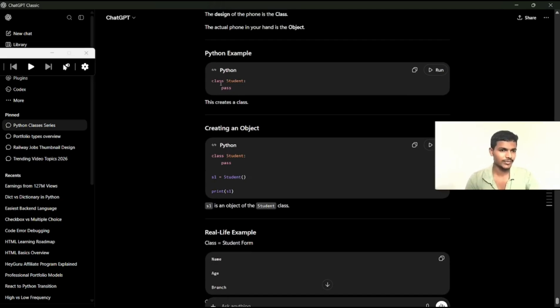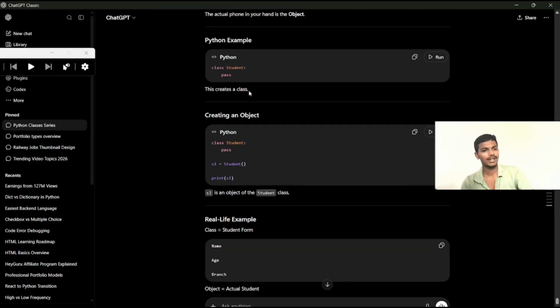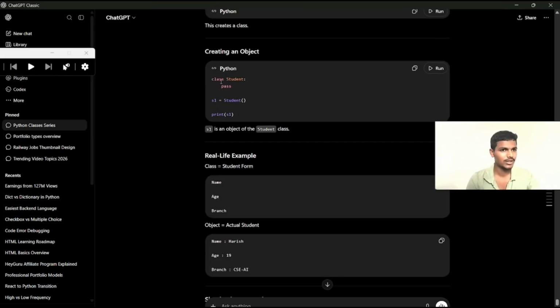Okay, class student. This is the class keyword, and Student is the class name. The colon is used to write the code. This creates a class. Now we are creating objects for the class. From every class you can create many objects. If you want 20 objects, you can create 20 objects from one particular class. Many people ask how many objects can be created from one class. That's why I am saying many objects can be created from one particular class.